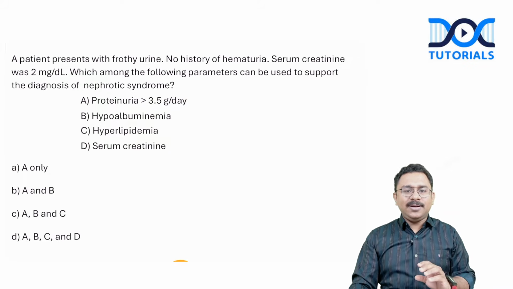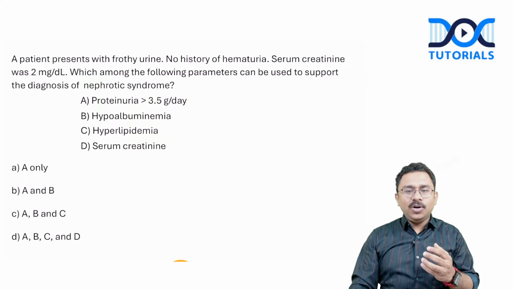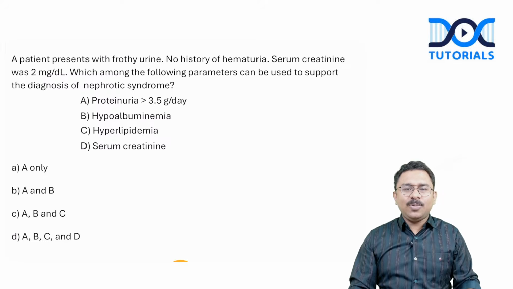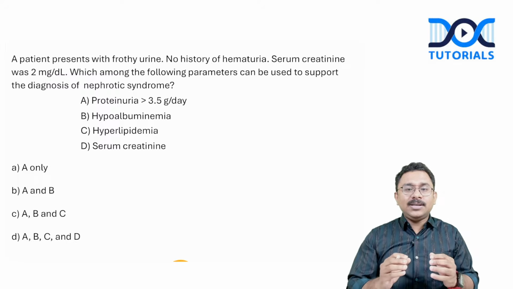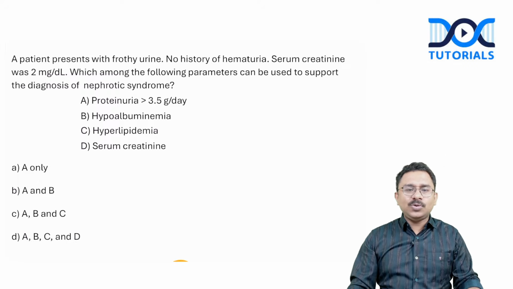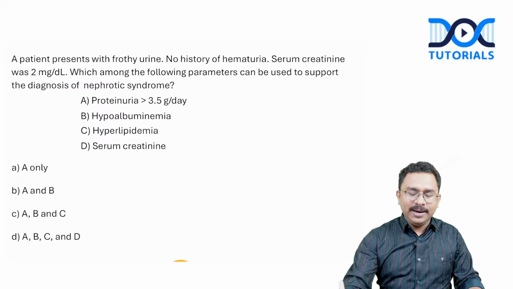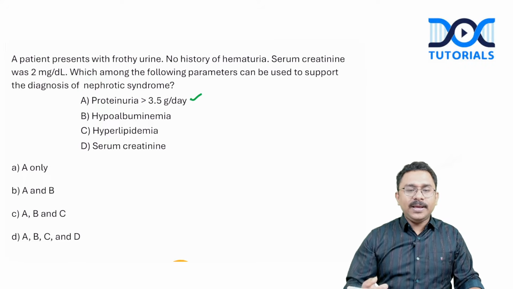Now for this, I just want to know the exact wording of the question. If the question was just which of the following parameters can be used to support the diagnosis of nephrotic syndrome, then yes, proteinuria is going to support, hypoalbuminemia is going to support, hyperlipidemia is going to support, but serum creatinine is not going to support a diagnosis of nephrotic syndrome.